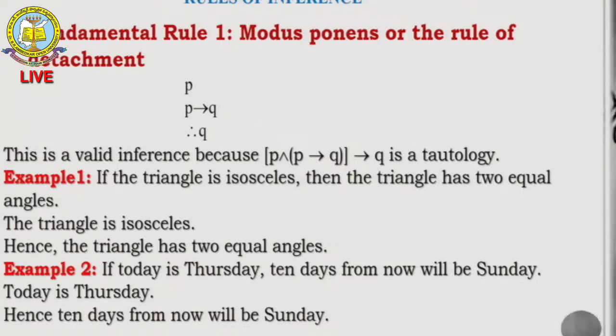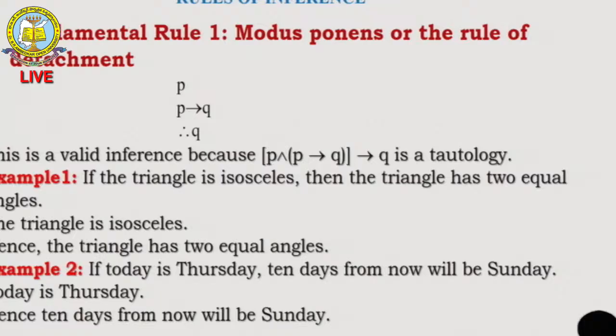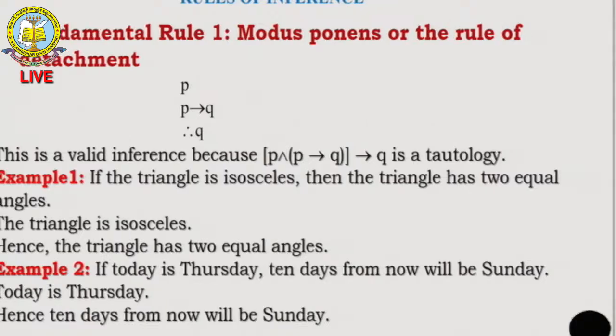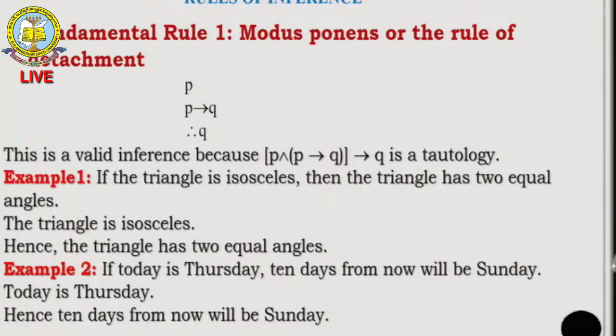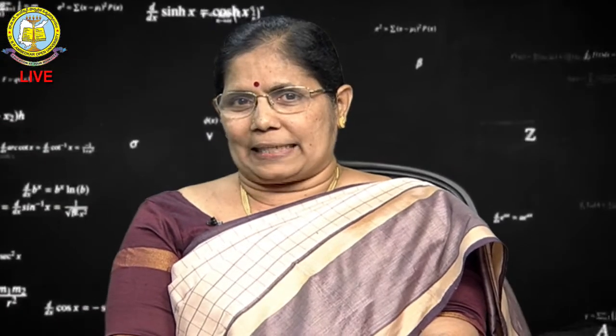The triangle has two equal sides. Or, if today is Thursday, 10 days from now will be Sunday. Today is Thursday. What is your conclusion? Hence 10 days from now will be Sunday. So, this is called modus ponens, fundamental rule number 1, which is also known as the rule of detachment.